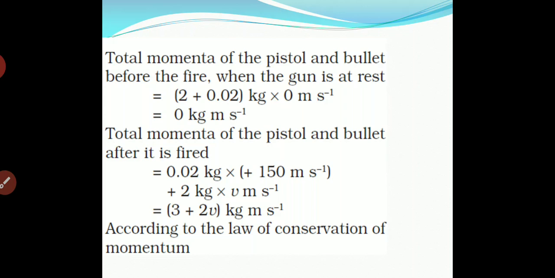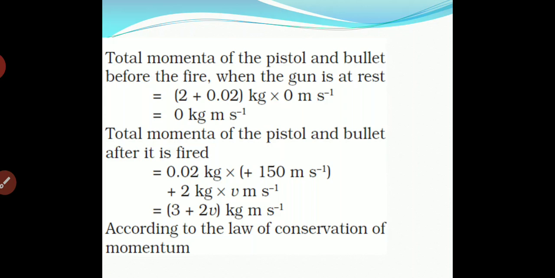In the same way, the total momentum of the pistol and bullet after fire will be m_A v_A plus m_B v_B, where v is the final velocity.